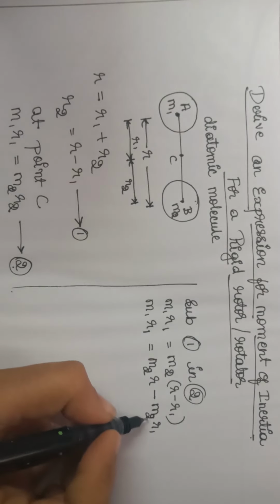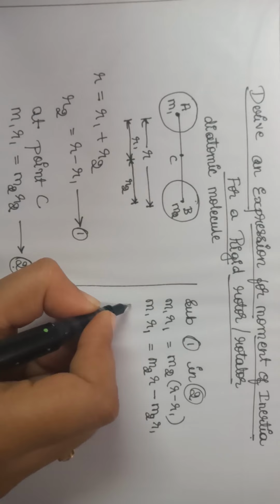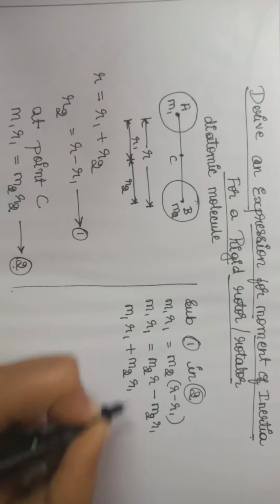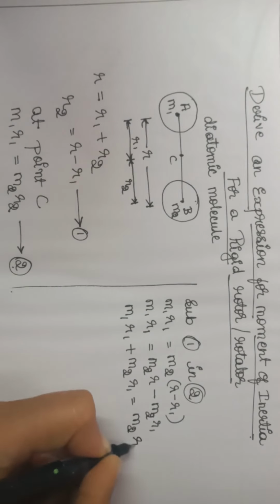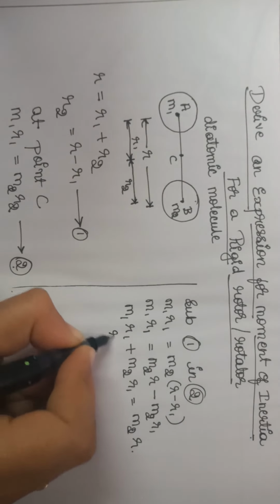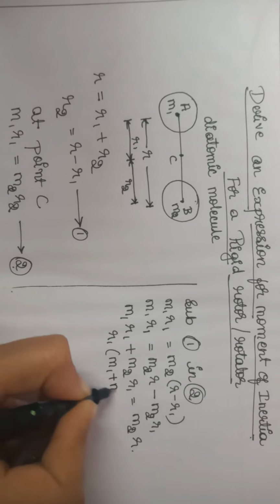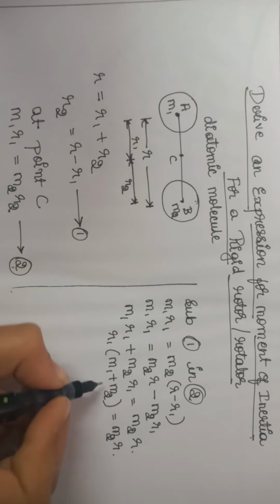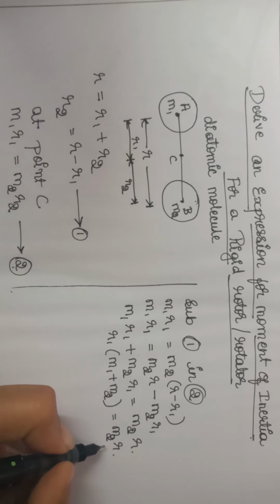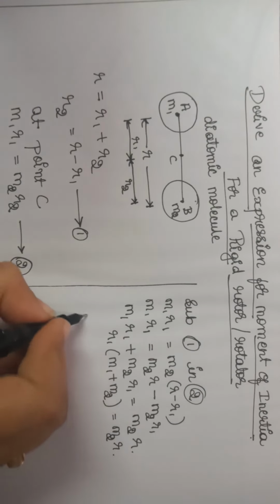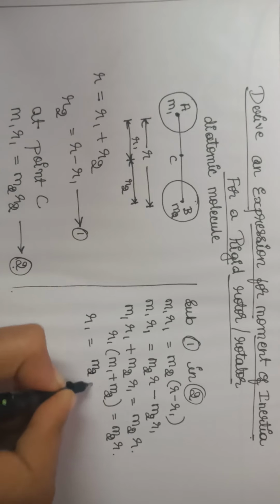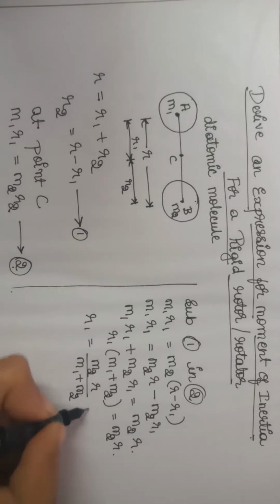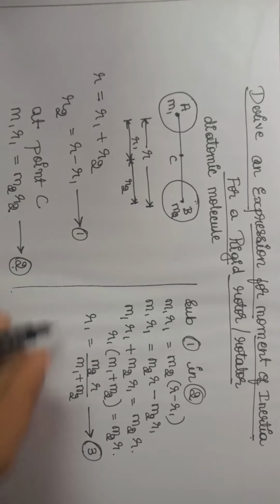I am taking this M2R1 to the LHS: M1R1 plus M2R1 is equal to M2R. Taking R1 common, R1 times (M1 plus M2) is equal to M2R. Shifting M1 plus M2 to the RHS denominator, R1 is equal to M2R divided by (M1 plus M2). I am calling this equation number 3.